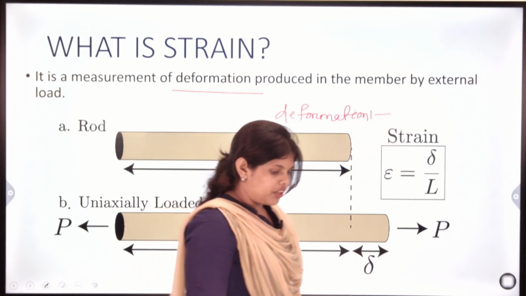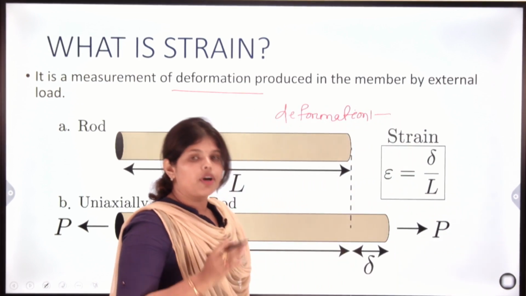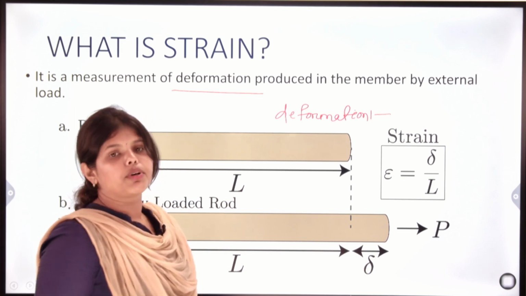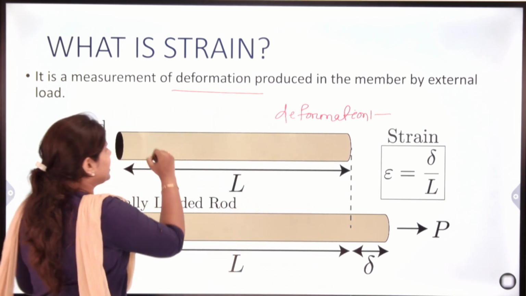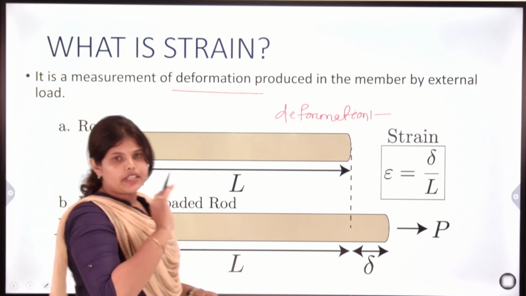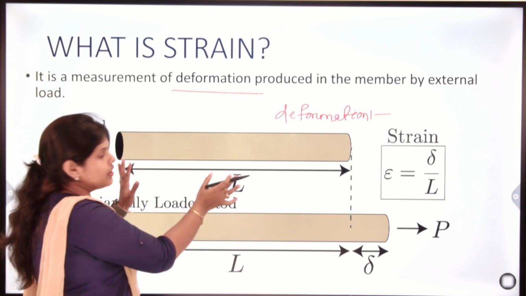First, the main term is formation. From formation, next is deformation. What is formation? If any type of body is present properly, then it is the proper formation of any bar.